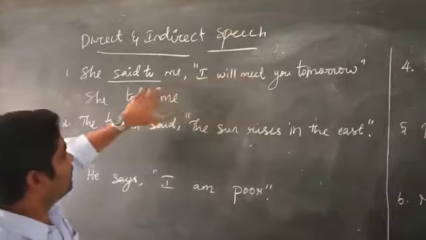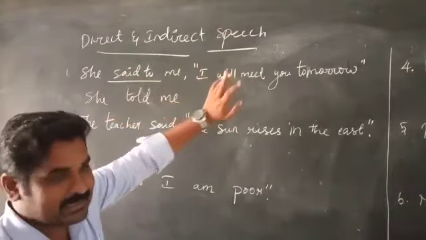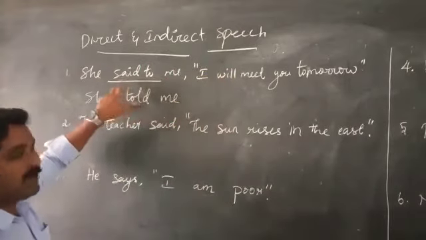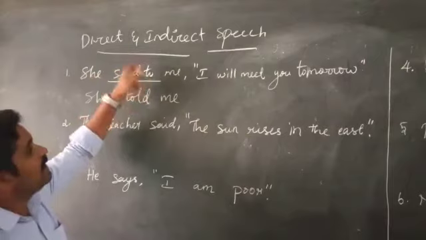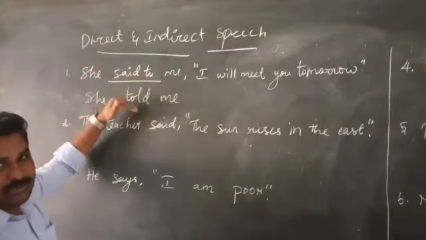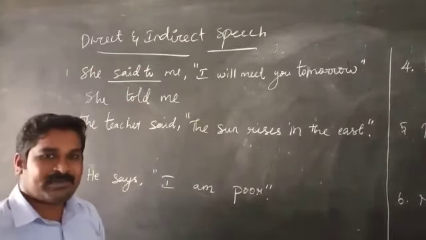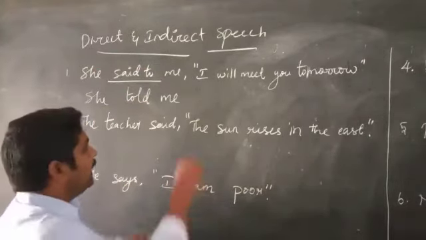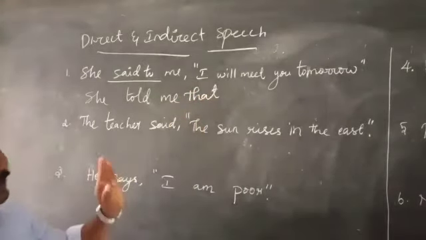Okay, so first one, identification. We identified this is a statement sentence. Next one, we used a reporting verb. So here in direct speech I use said to as the reporting verb. So when we change into indirect speech, said to changes into told. So 2 rules over. The third one, conjunction. Conjunction means for the statement type we have to use that conjunction: that. Okay, so 3 rules over.